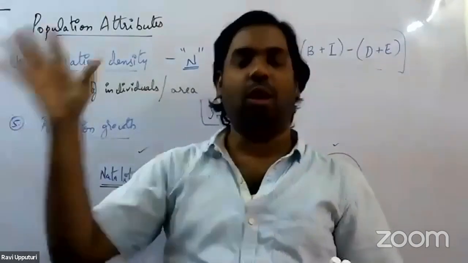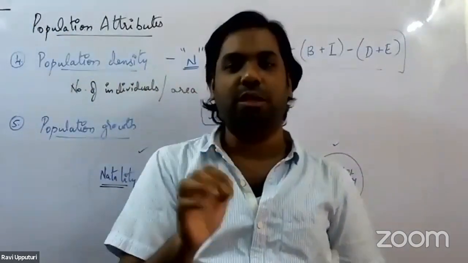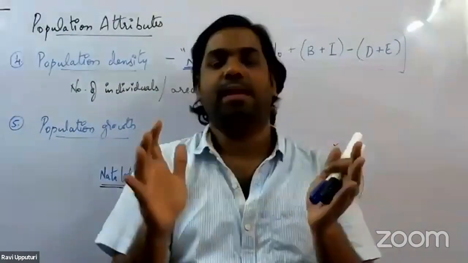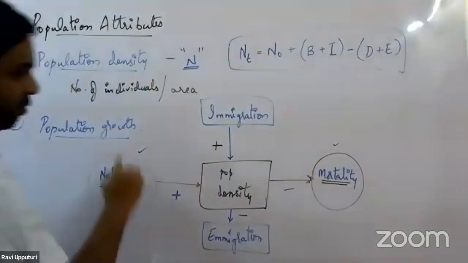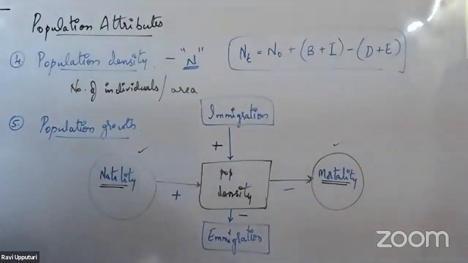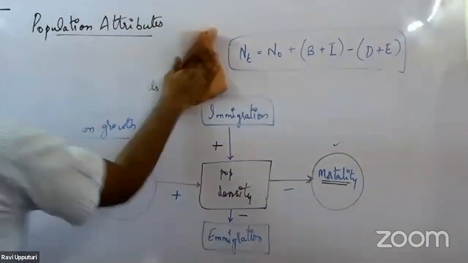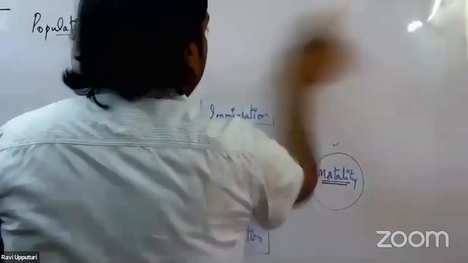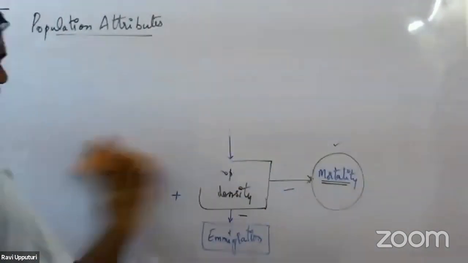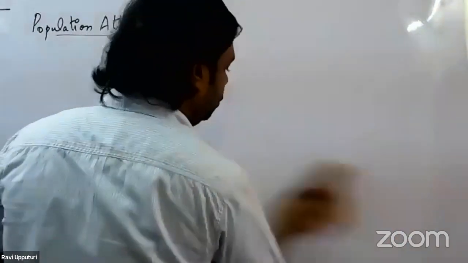So population density does not always remain constant. There will be a lot of fluctuations every time, and those fluctuations are because of these four factors which we have taken into consideration. So this is what we have with population growth. Now moving on to the last population attribute, which is called the growth models. The last population attribute, number 6, is with regards to the growth model.